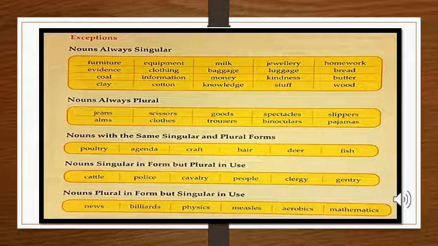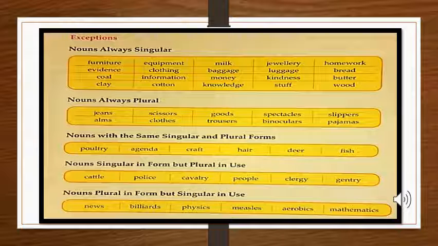Now we have a chart in here. This chart is also given in your book, so you can read it from there. There are some exceptions. There are some nouns that are always singular and then there are nouns that are always plural. As you can see, number 1, nouns always singular. There are some nouns like furniture, evidence, coal, clay, equipment, clothing, information, cotton, milk, baggage, money, knowledge, jewelry, luggage, kindness, stuff, homework, bread, butter, wood. Now some of them are materials, some of them are not, but they will always stay the same as singular.